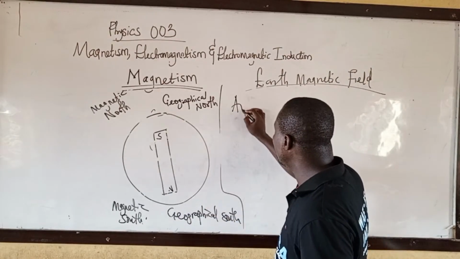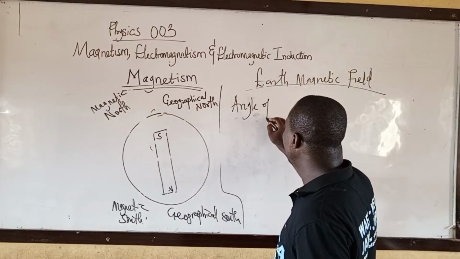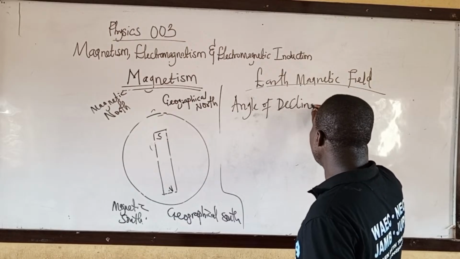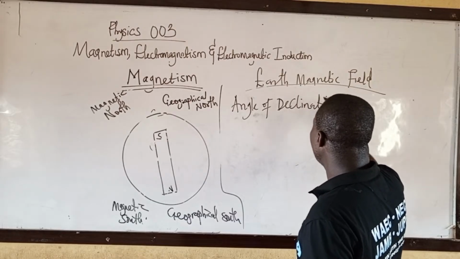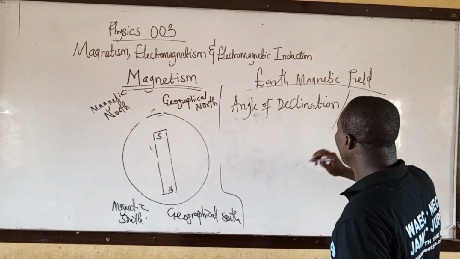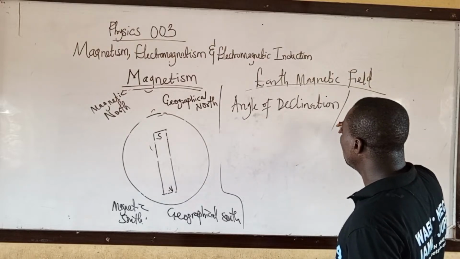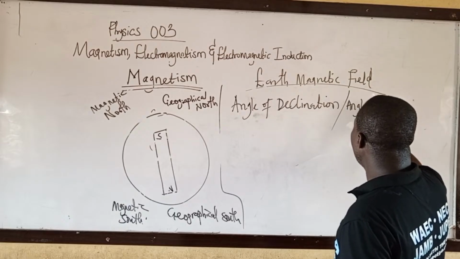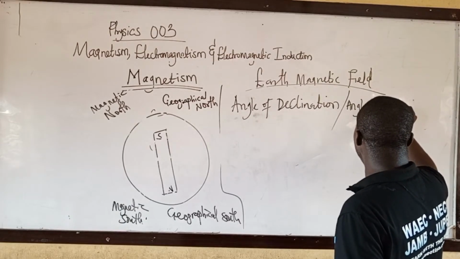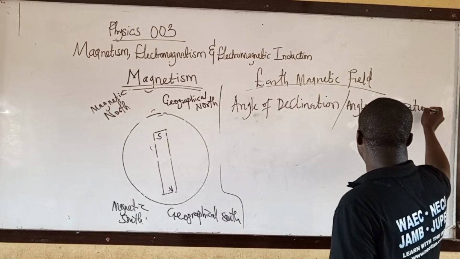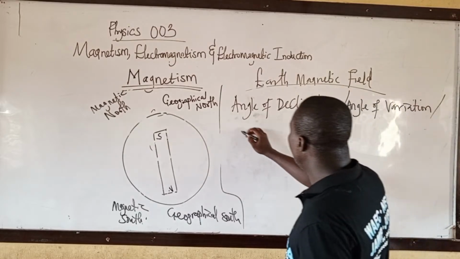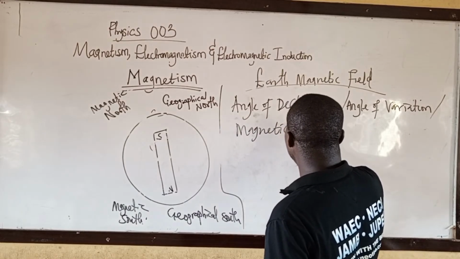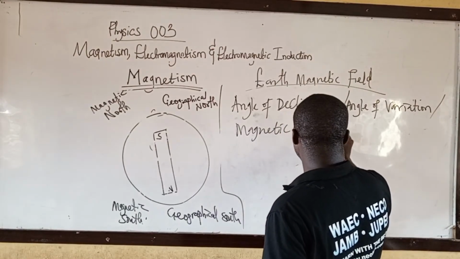They are angle of declination. Angle of declination, which is also known as angle of variation or magnetic declination.